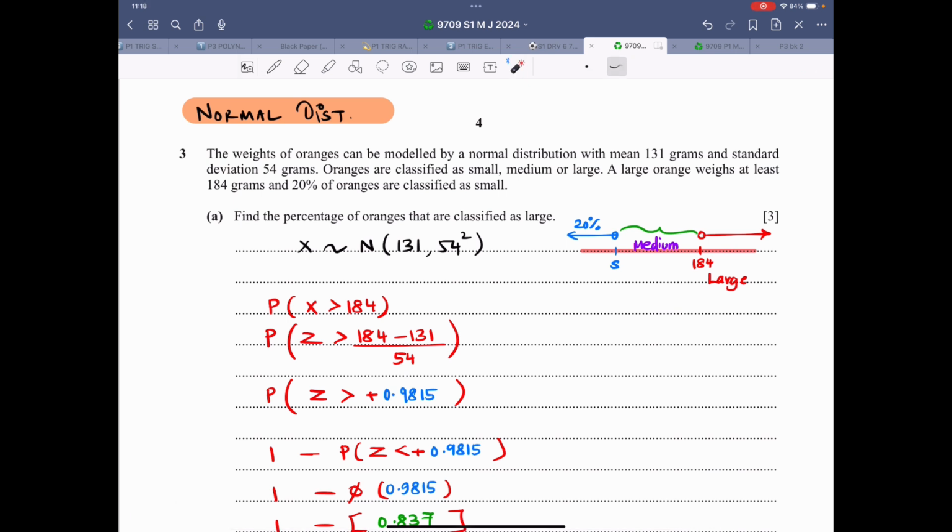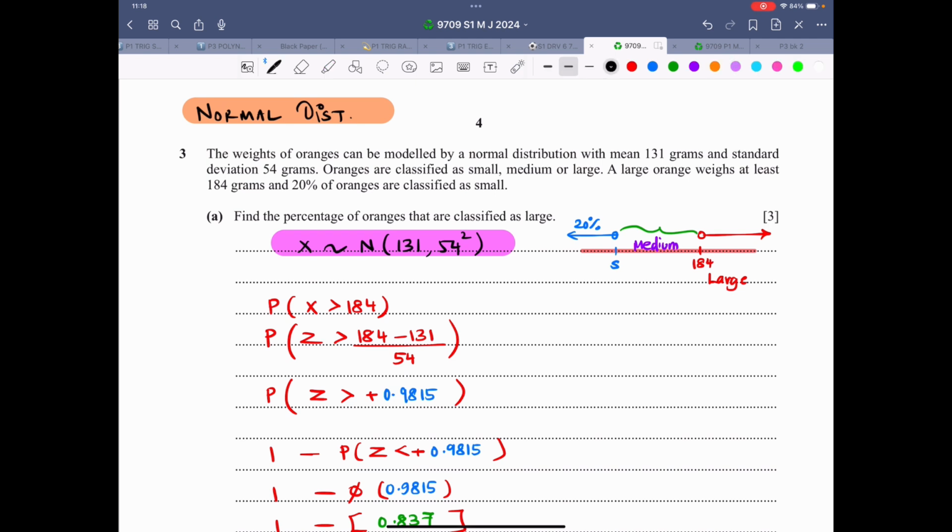Now this is a traditional normal distribution question. The weights of oranges can be modeled by a normal distribution with mean 131 and standard deviation 54. That's written right in this bracket over here. So let me focus on this bracket.